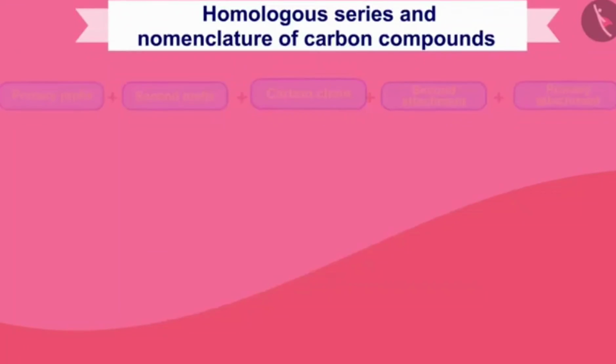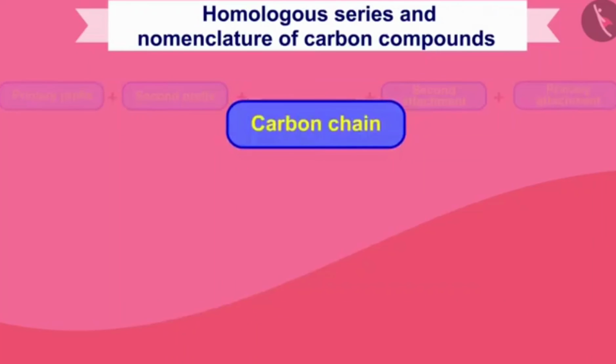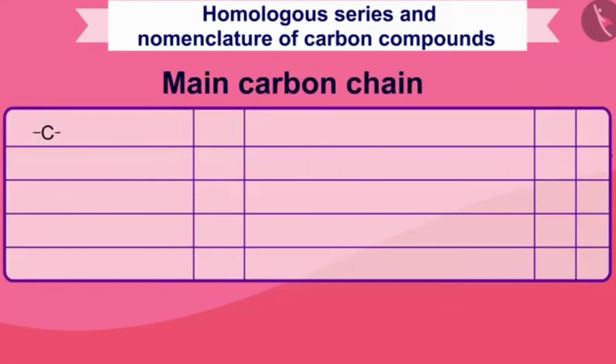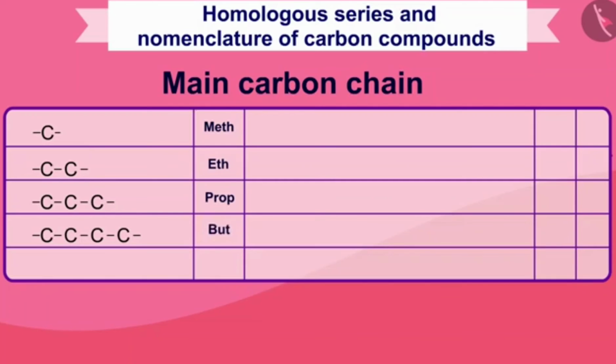Then you will come to the main carbon chain. How many carbons are there? If there is 1 carbon, then we will write meth. If there are 2 carbons, then we will write eth. If there are 3 carbons, then we will write prop. If there are 4 carbons, we will write but. If there are 5 carbons, then we will write pent.